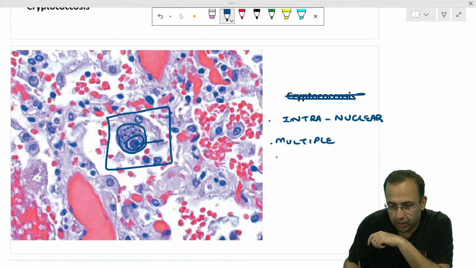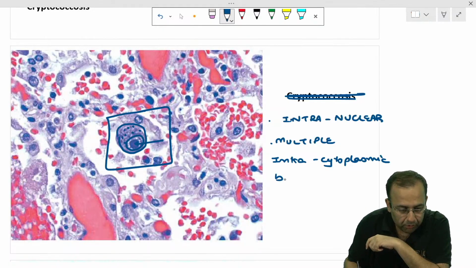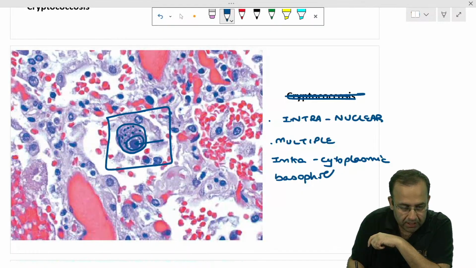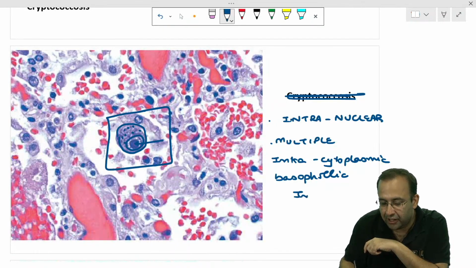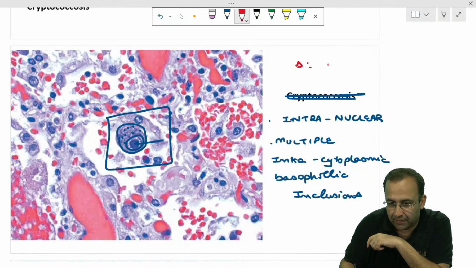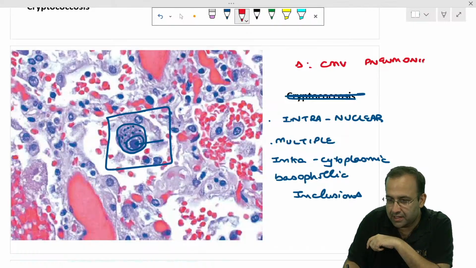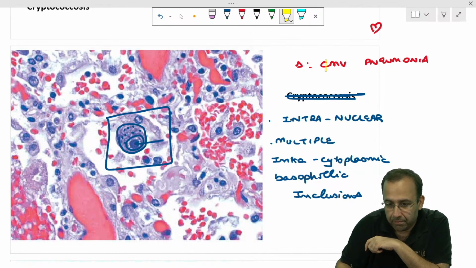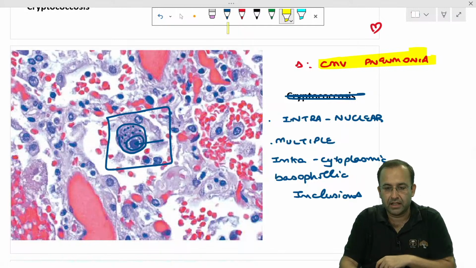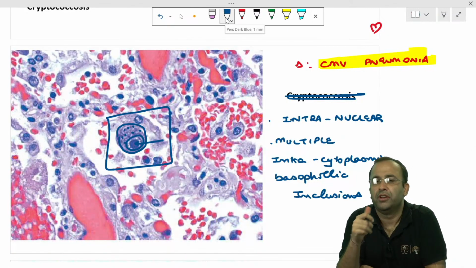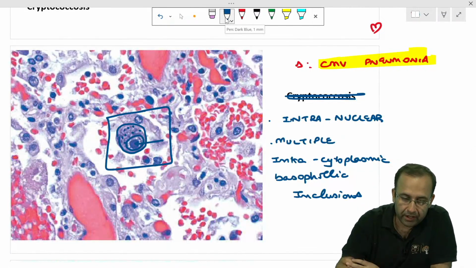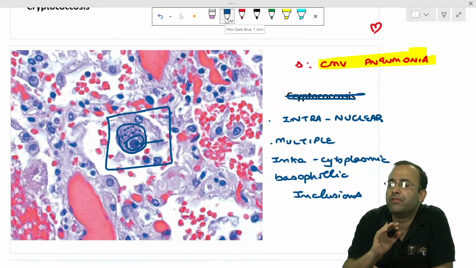Blue or pink? Blue. Basophilic inclusions, giving it the classical owl's eye appearance seen in cytomegalovirus, making this as a case of CMV pneumonia. Perfect, no problem. Next point. So this is what CMV looks like.